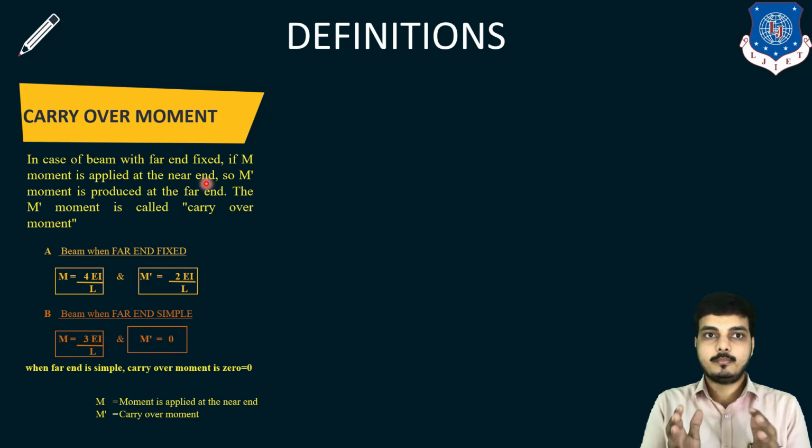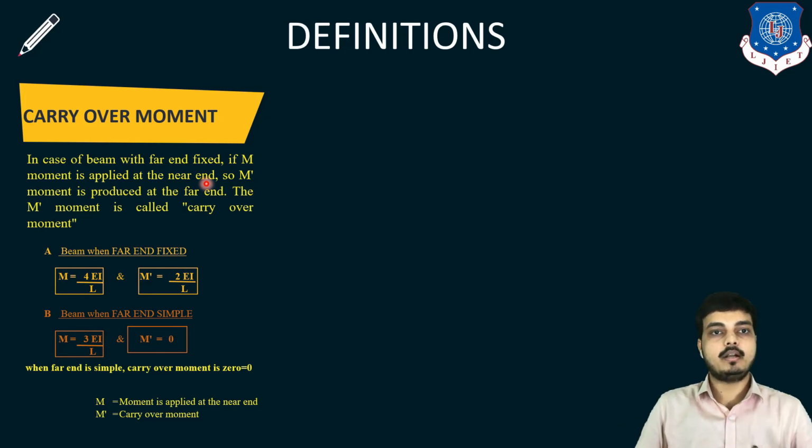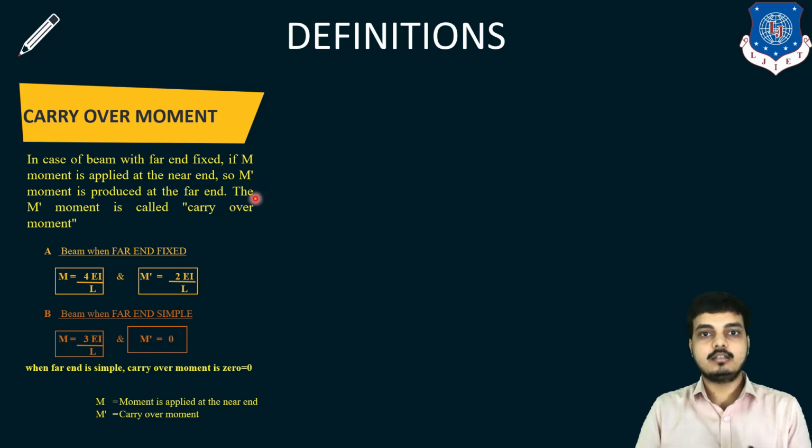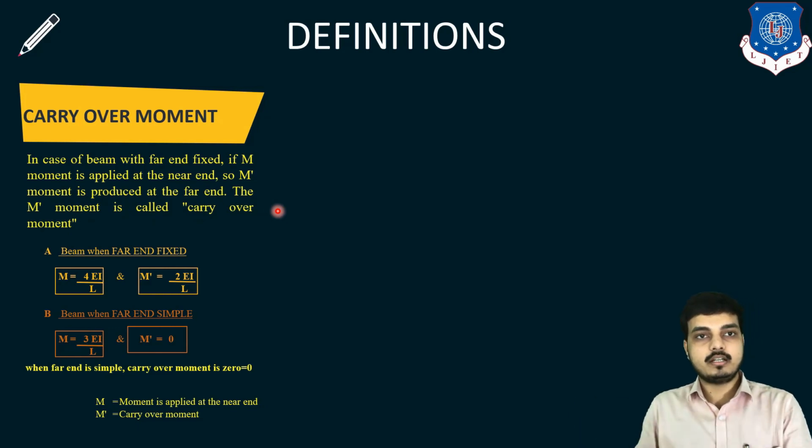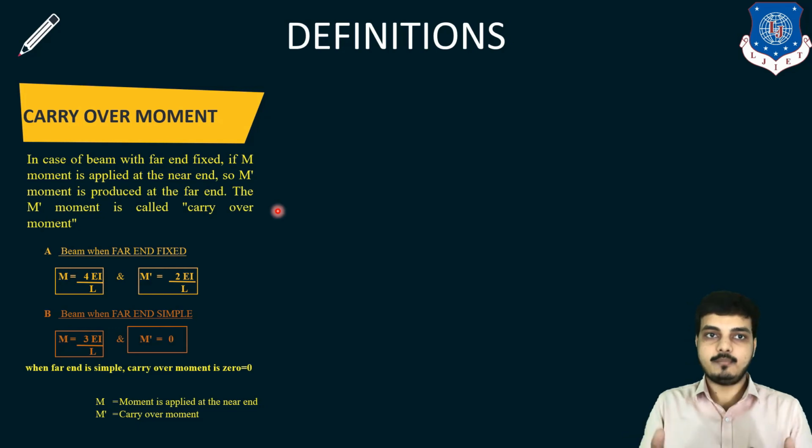If you consider a beam with the far end fixed, and we apply a moment at the near end, it is 4EI upon L, so that is my M. This M will produce at the far end half of that moment, which is 2EI upon L, and that is considered as M dash. So the M dash moment is called the carryover moment. In simple words, the moment which is transferred to the far end is my M dash, which is also known as the carryover moment.